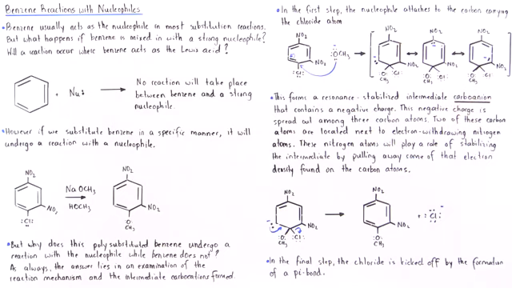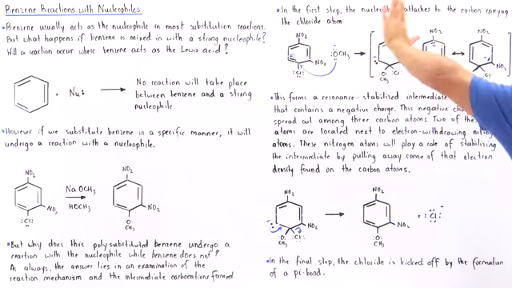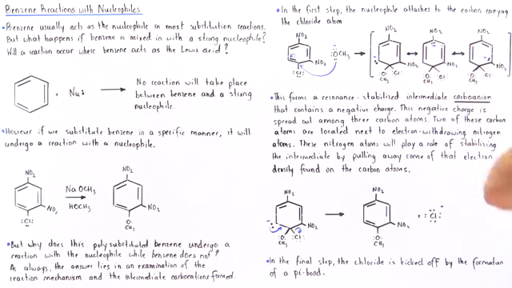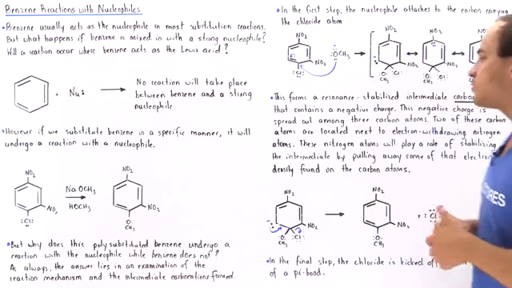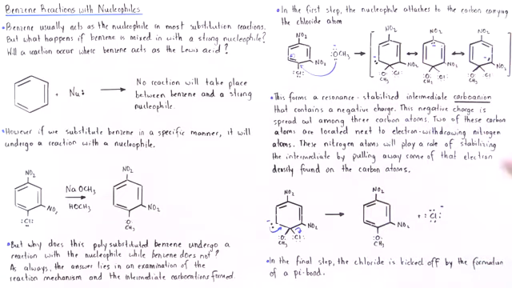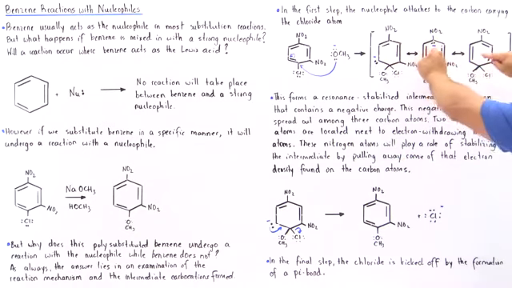Once again, this first step forms a resonance stabilized intermediate carbanion that contains a negative charge. This negative charge is spread out among 3 carbons as shown, and 2 of these structures contain carbons that are located right next to the electron withdrawing nitrogen atoms, and these nitrogen atoms will stabilize the intermediate by pulling away some of that electron density from these carbon atoms.